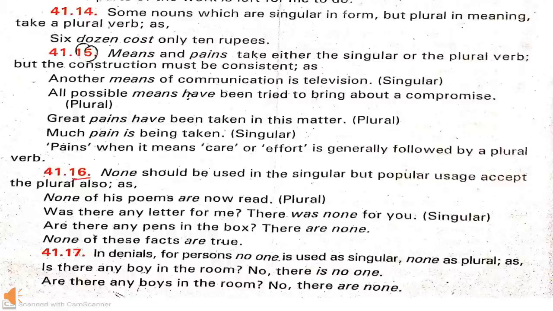And in the next sentence, all possible means have been tried to bring about a compromise. Here means is used as plural, so the verb have been is used here, which is plural in form. On the basis of construction, we can use a singular or plural verb with these words.